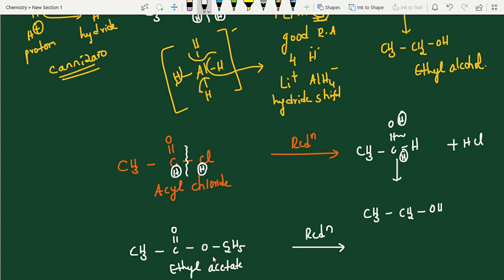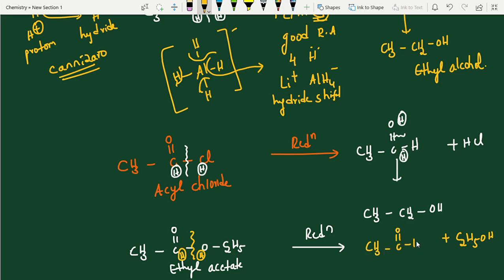So for acid derivatives, where is the bond breaking, students? That's this side. That's all. Here the bond breaks. Here add hydrogen, here add hydrogen. That's all. So what is the byproduct here? C2H5OH, plus the main one, CH3 C double bond OH.